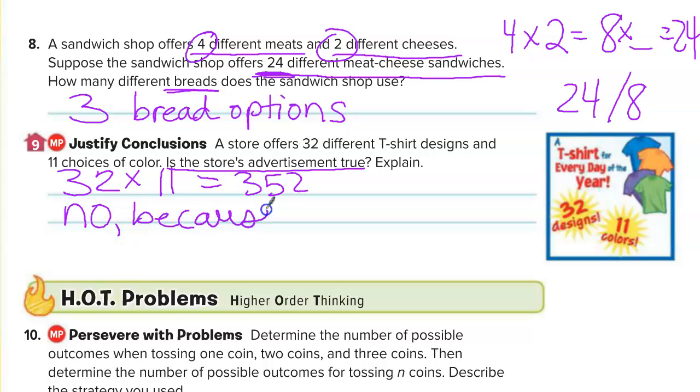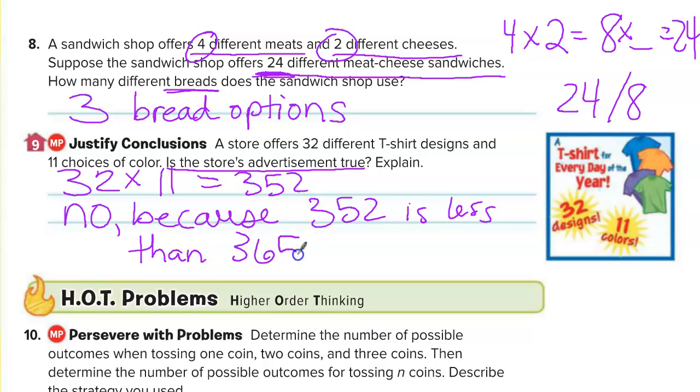Because you needed to have your explanation, just like we showed our work here. So no, because 352 is less than 365. Something along those lines. You're thinking of a leap year? No, 366. Either way, maybe you worded it as no because there's more days in a year than 352. However you worded it, you just needed to explain it.